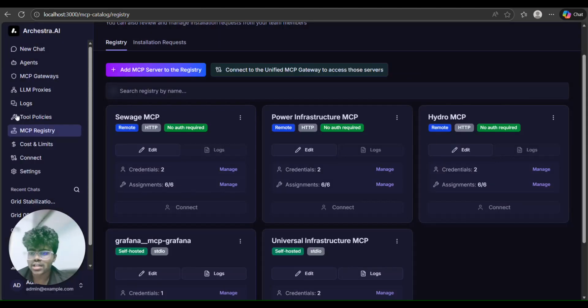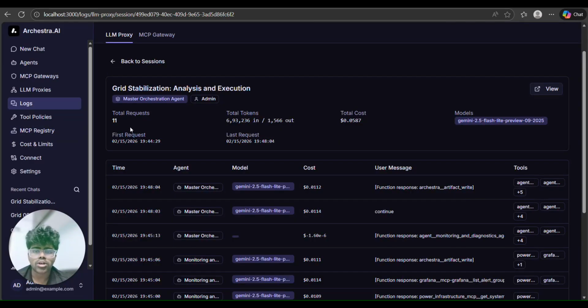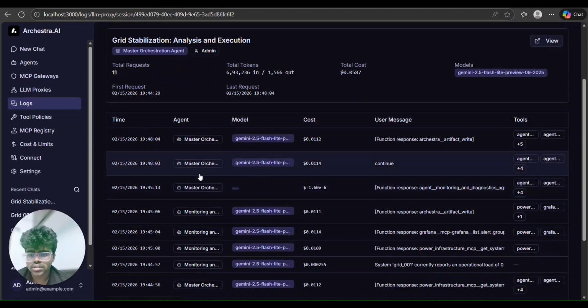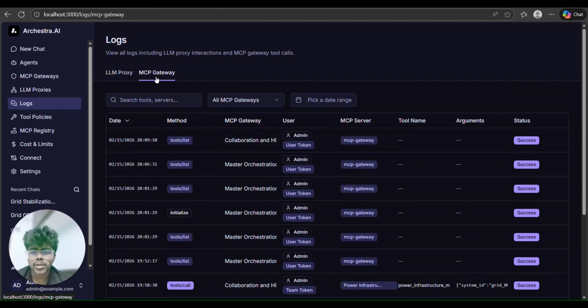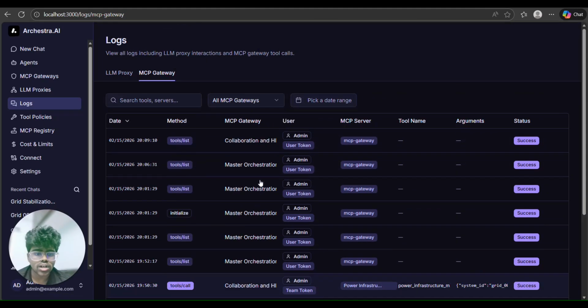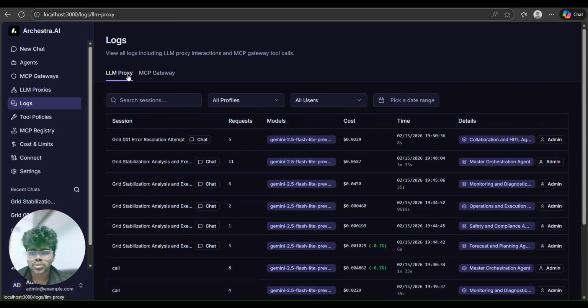Now let us see actually how the tool calling and the logging happened during our chat. I've opened the logs of our chat, and you can see, right? There are different agents being involved at different times, and you can also see through the MCP gateway that there were different tools called to resolve this issue. So this shows us that multiple agents are being involved in this infrastructure.